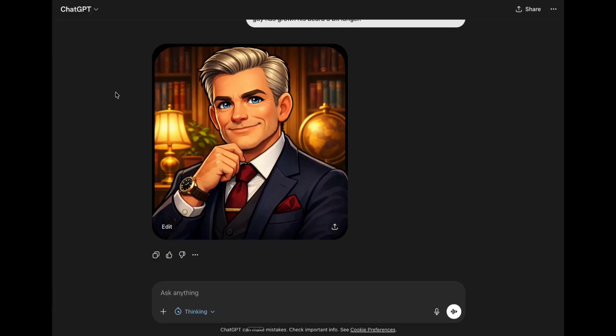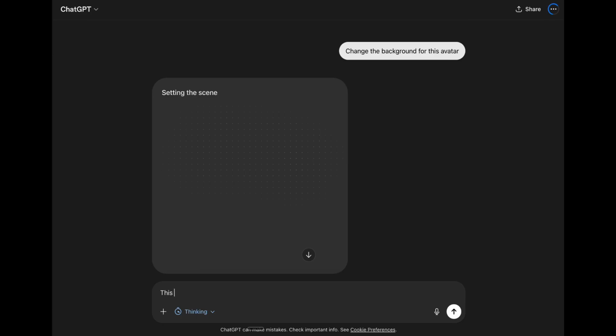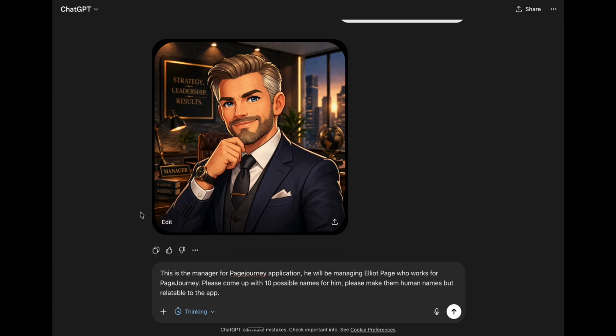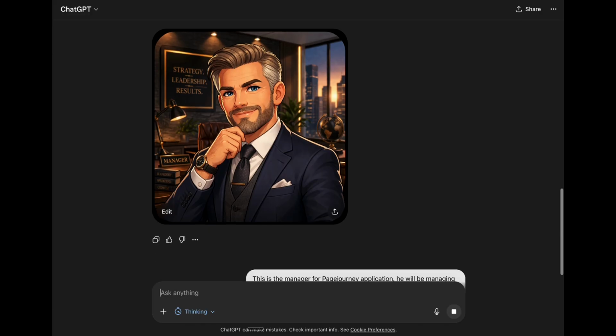Here in ChatGPT, I've created an avatar for the manager, but I want to change the background to better differentiate it. Right now, it looks too similar to Elliot Page's avatar, which uses the same background. So I'll ask ChatGPT to generate a new version, specifying that this is the manager for the Page Journey application, someone responsible for overseeing Elliot Page, and also request 10 possible names that feel human but still loosely connected to the app. Once that's done, you can see the updated avatar, and the different background makes the distinction much clearer.